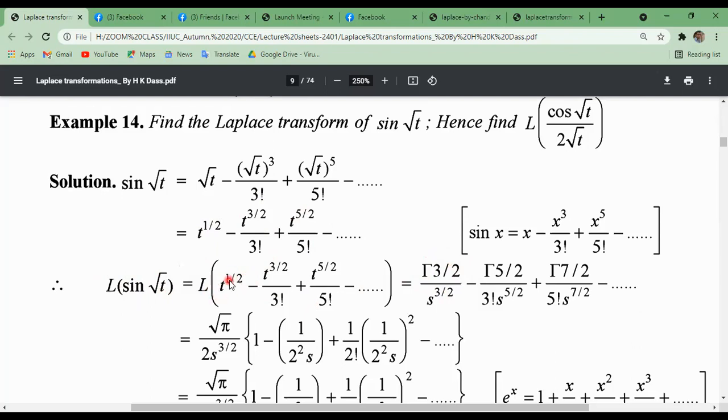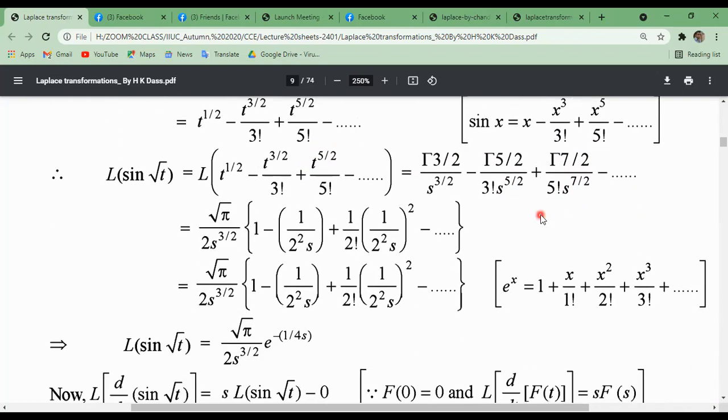In our previous lecture, what was it? Gamma n plus 1 divided by s to the power n plus 1. So this means gamma 3 by 2 divided by s to the power 3 by 2. Similarly, Laplace transformation of t to the power 3 by 2 means gamma 3 by 2 plus 1 divided by s to the power 3 by 2 plus 1. Similarly, t to the power 5 by 2 will be gamma 5 by 2 plus 1, that means gamma 7 by 2 divided by s to the power 5 by 2 plus 1, that means s to the power 7 by 2. So plus dot dot, in this way we can proceed for other terms of the series.